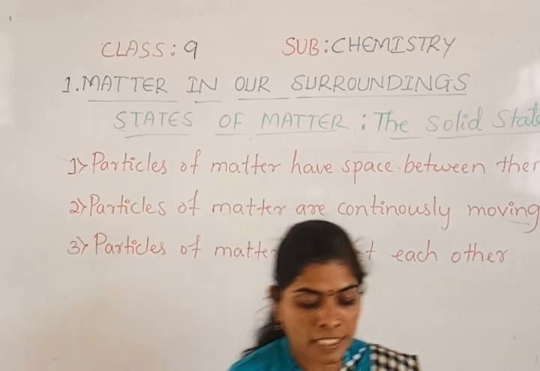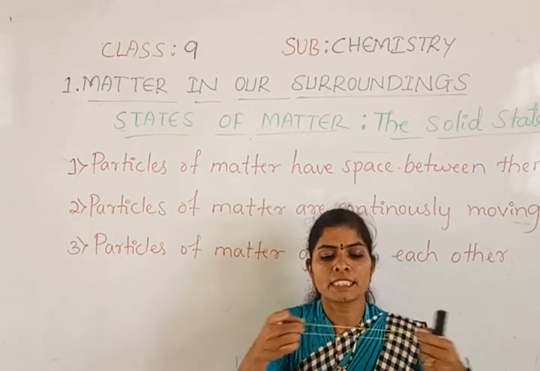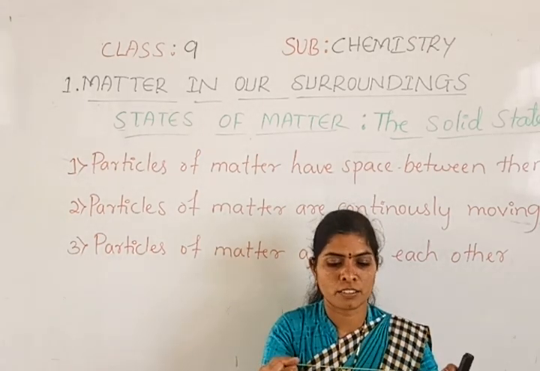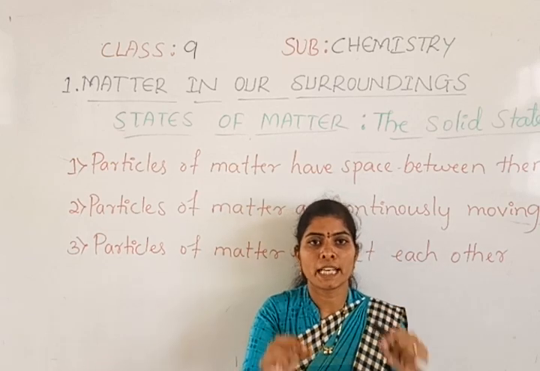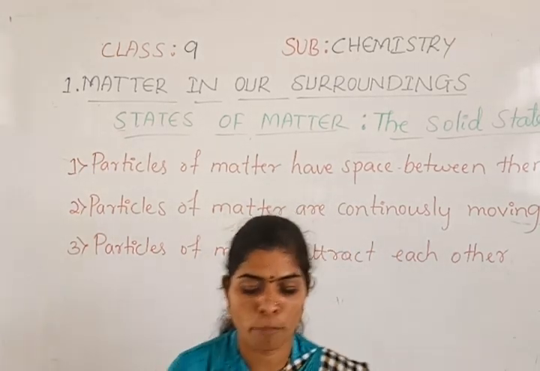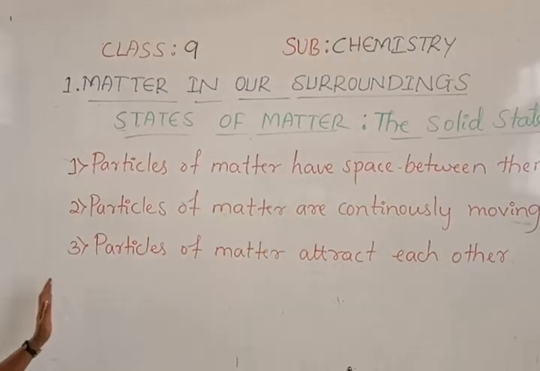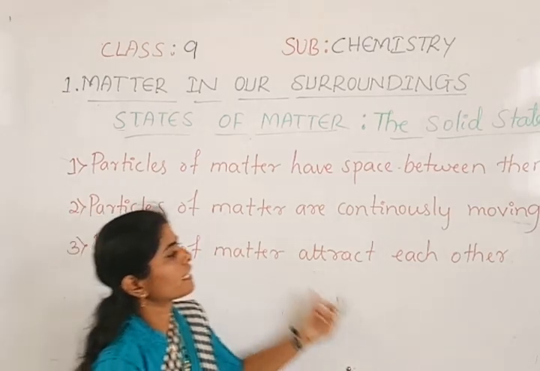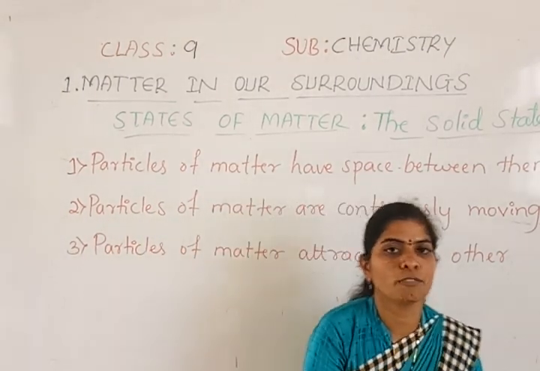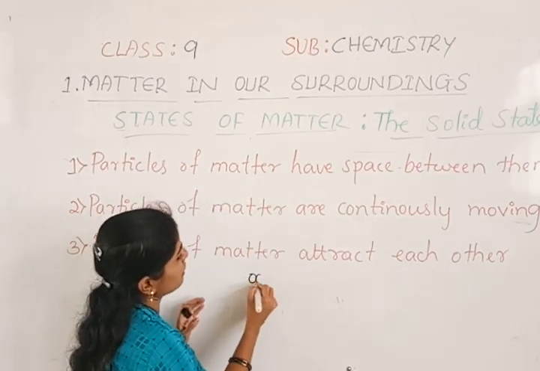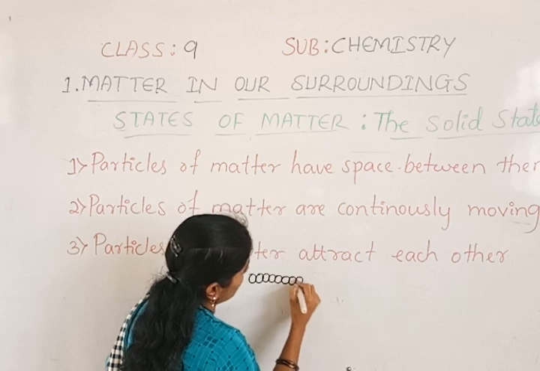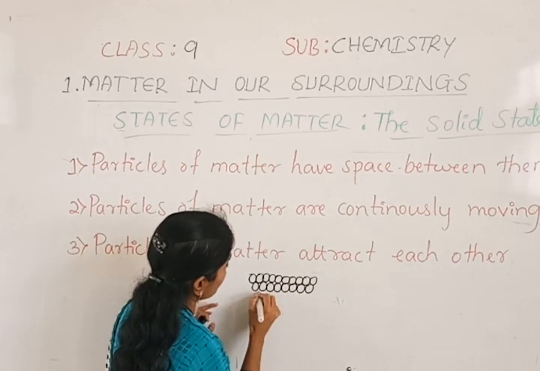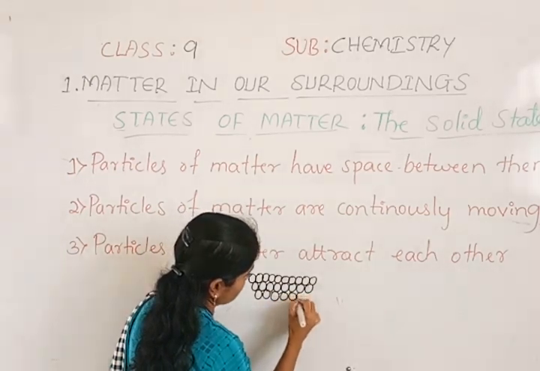But if I take this rubber band and stretch it, I am not able to change its shape, but it will break at some instant. So if I apply more force, I can break it, but I cannot change the shape of this. Okay. And see, the third character is particles of matter attract each other. So that is the reason how the particles in the solids are arranged very tightly. The tight arrangement of molecules is there in the solids.